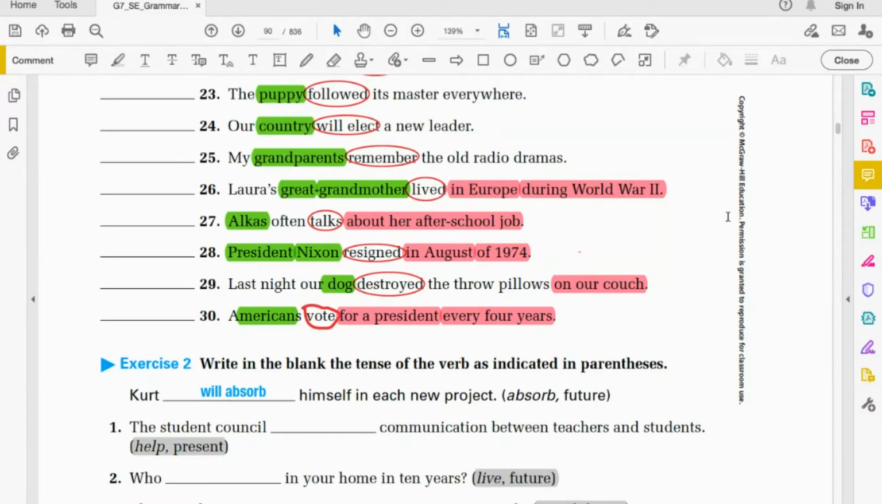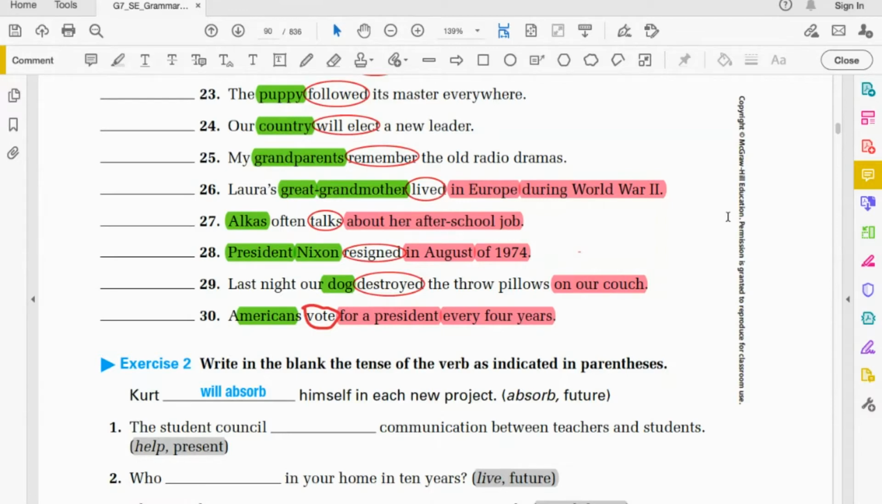Puppy is the subject. Followed is the verb. Do you remember those questions that we were asking ourselves yesterday? Does it end in ed? Is there a will or a shall in front of it? This ends in ed, that makes it past.